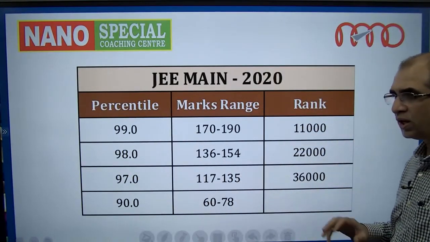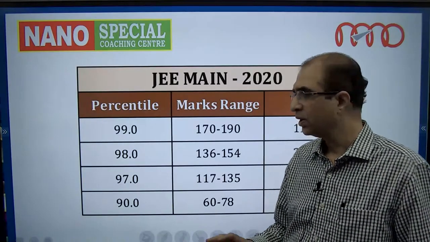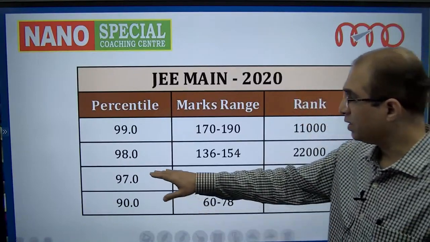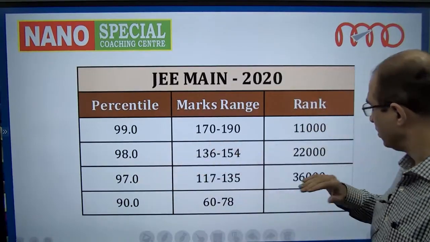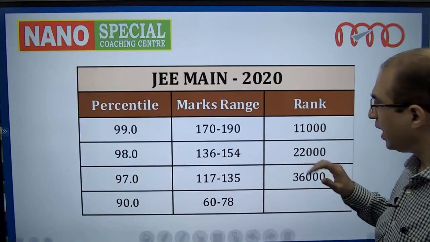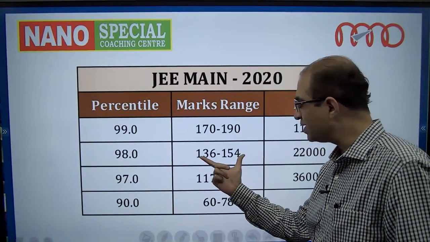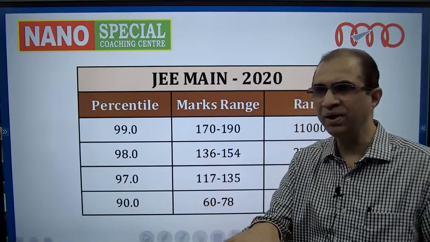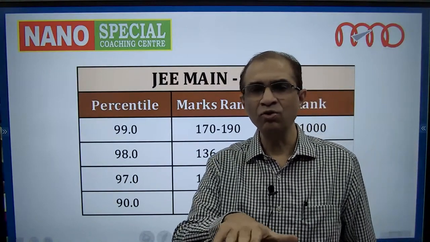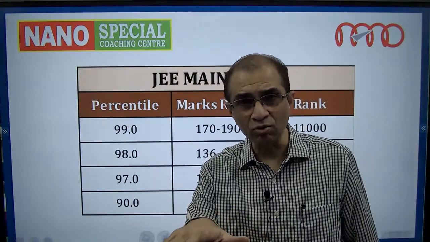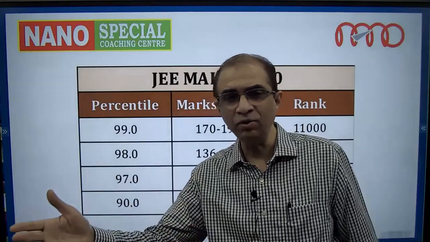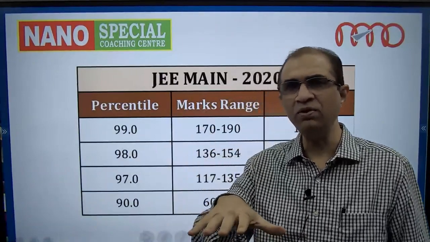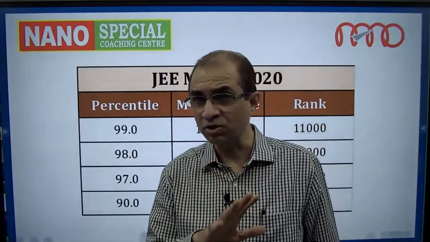22,000 rank. So in an open category situation, if you want to get a seat in NIT or IIIT, if you get 98.00, you are likely to get a seat. And for that, the marks range is 136 to 150. That means approximately you get close to 50% marks also, you are likely to get an admission in some NIT or IIIT. May not be the branch of your choice, but you're likely to get some NIT or some IIIT.